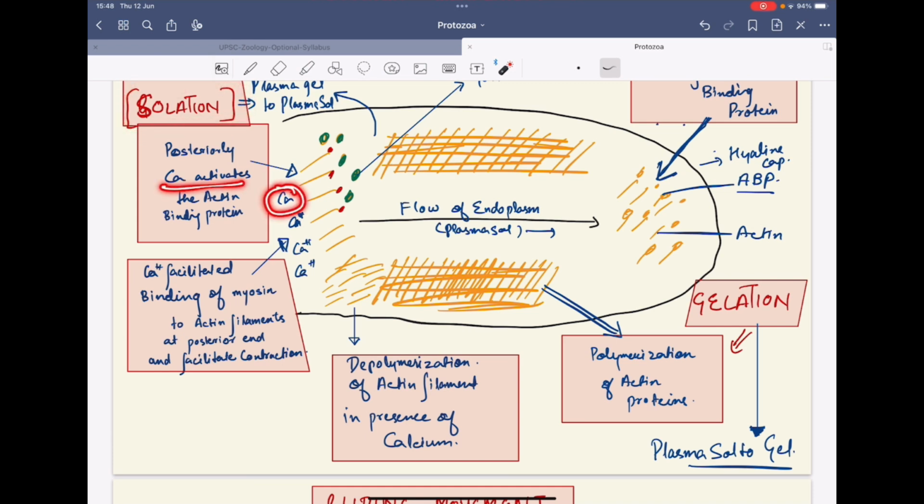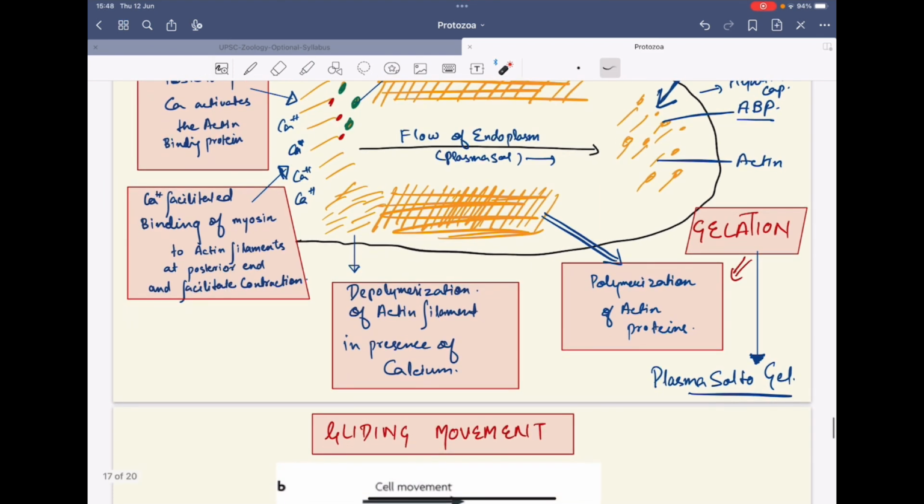Here the calcium ions activate the actin binding protein, and due to this activation, myosin binds to the actin filaments at the posterior end, and this causes the contraction. So this is how solation takes place at the end.